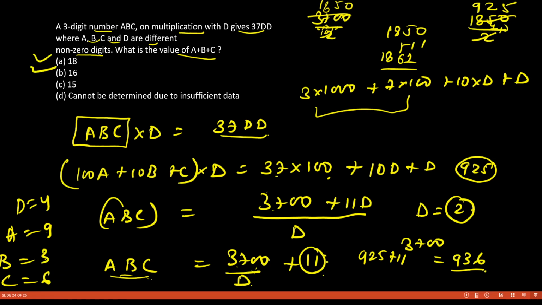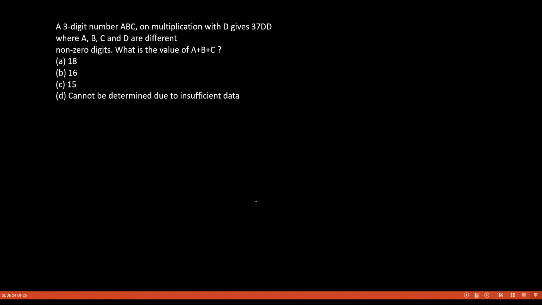You can check for other numbers as well, but I am getting a valid answer here. I am getting a valid option in my option list also. So I will mark this and move ahead because I have to do other questions as well. This is how we can do this question. It's an easy question.